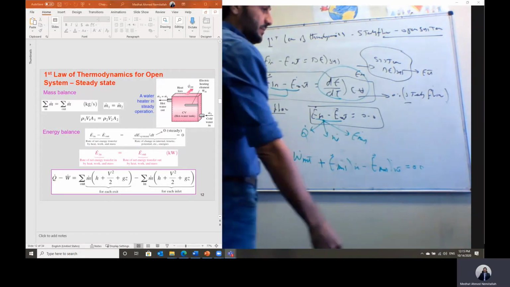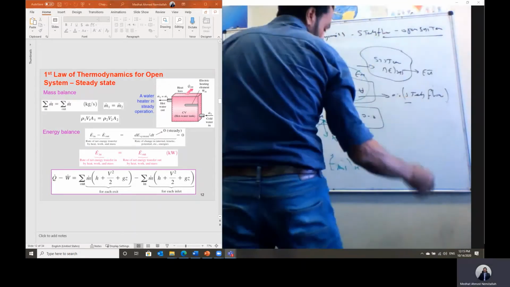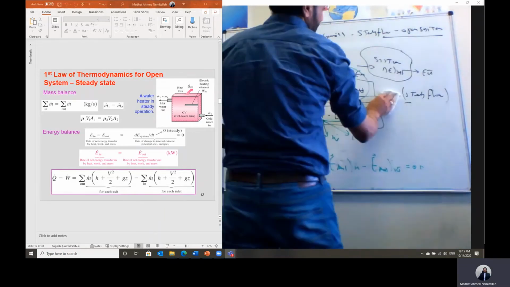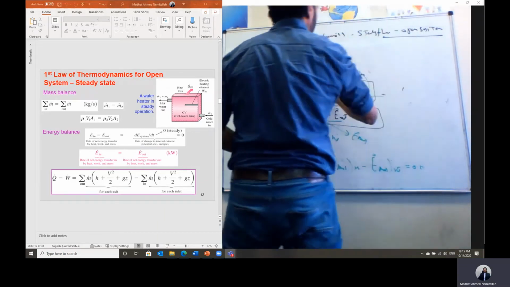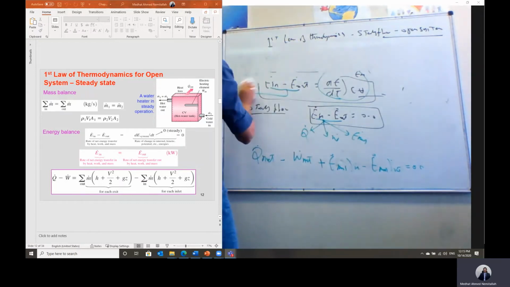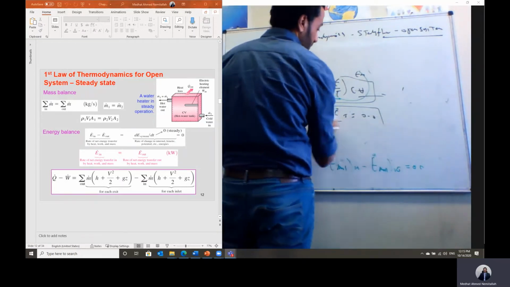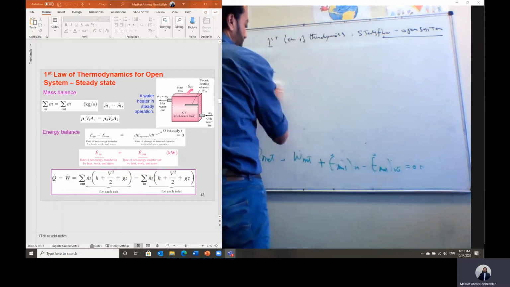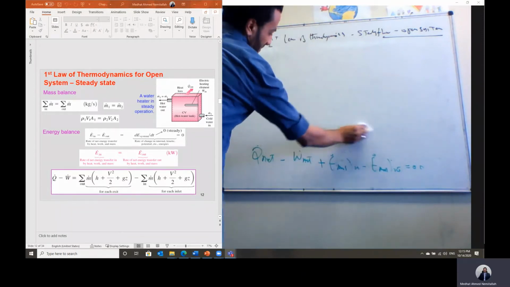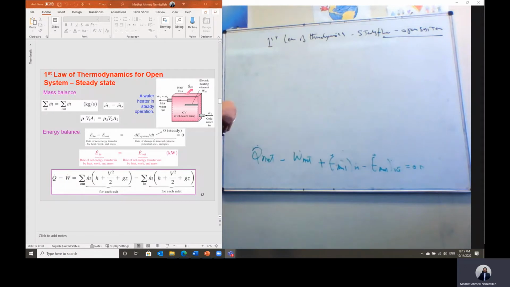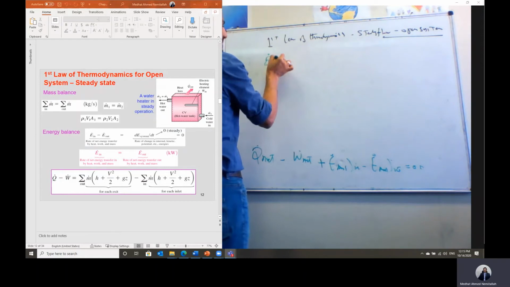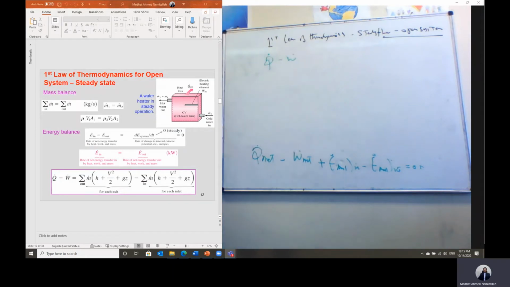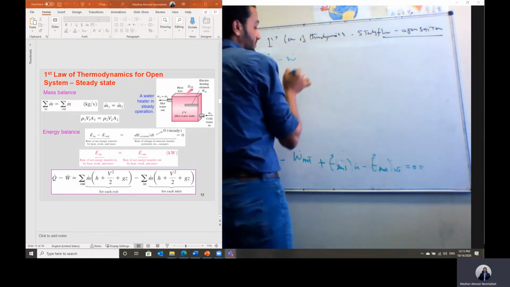But let's define the term of energy transfer by mass and substitute it in this equation so that we can develop the equation of the first law of thermodynamics for a steady flow open system. We have defined the term of energy transfer by mass as enthalpy plus kinetic energy plus potential energy. Then we can say Q dot minus W dot for any steady flow open system.